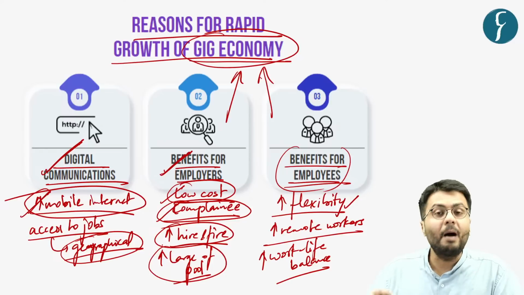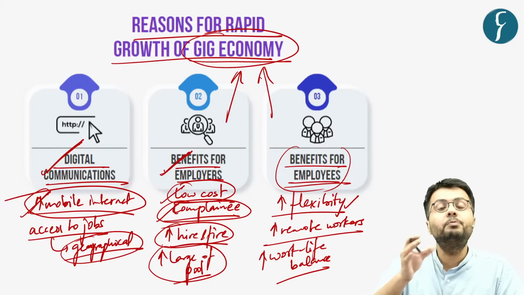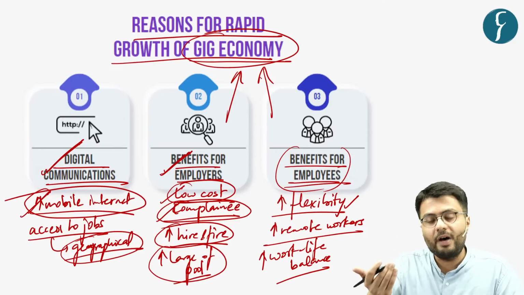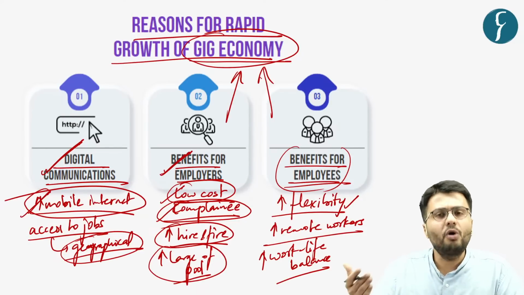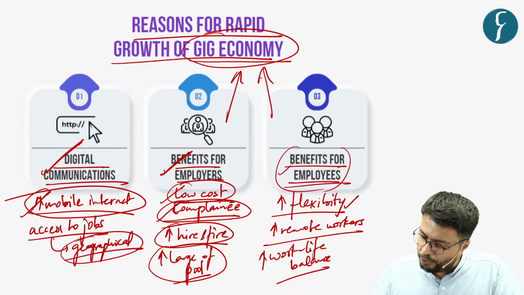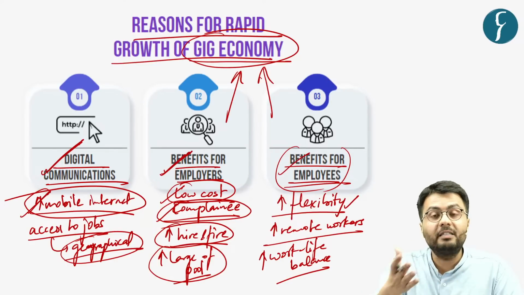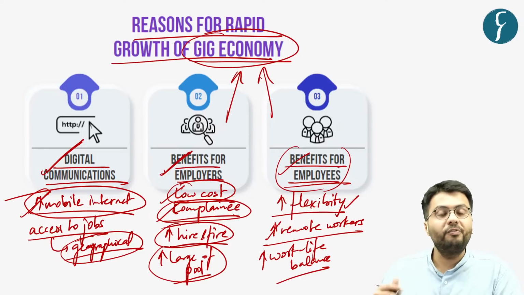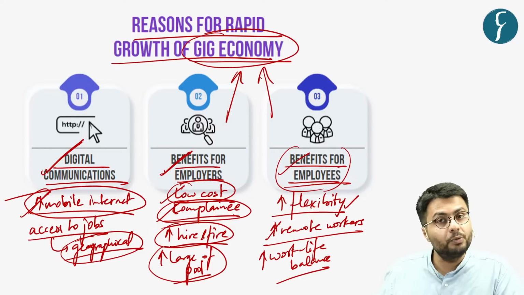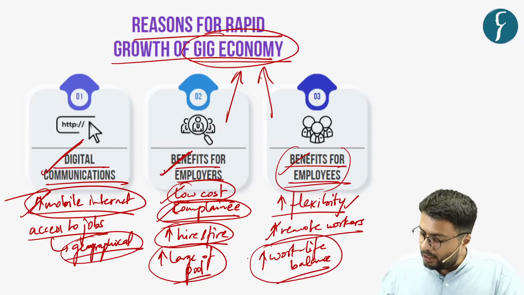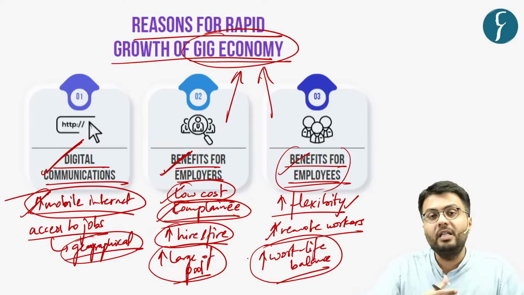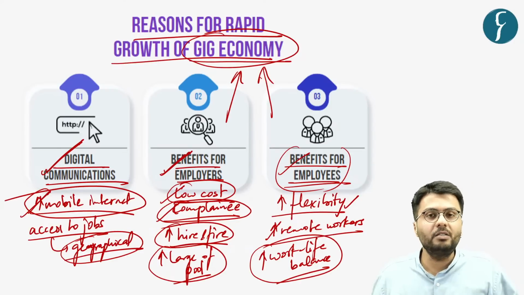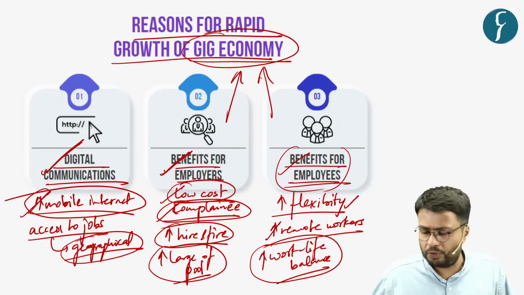Further, it makes available to companies a large pool of workers that they can hire and fire based on different geographical locations. Also for employees, it gives them the flexibility to work in more than one company. It also gives them the facility to work remotely. Also, the gig worker enjoys the positive work life balance which is essential for every individual.